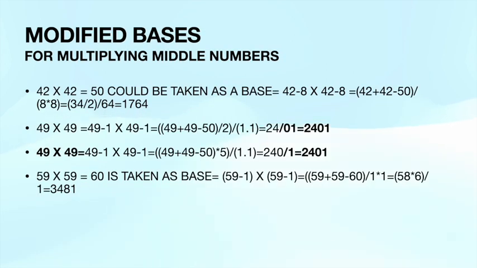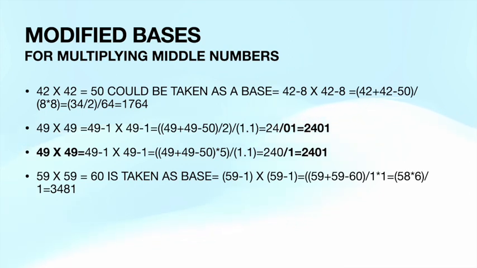Next, modified bases. Till now we have seen only decimal bases, where we have taken 10, 100, and so on. What if some numbers have other bases like 50 or 60? History has seen something like this. Previous civilizations have used different bases. Like 60 has been used in the Egyptian and Babylonian civilizations. In those cases, the technique works the same.